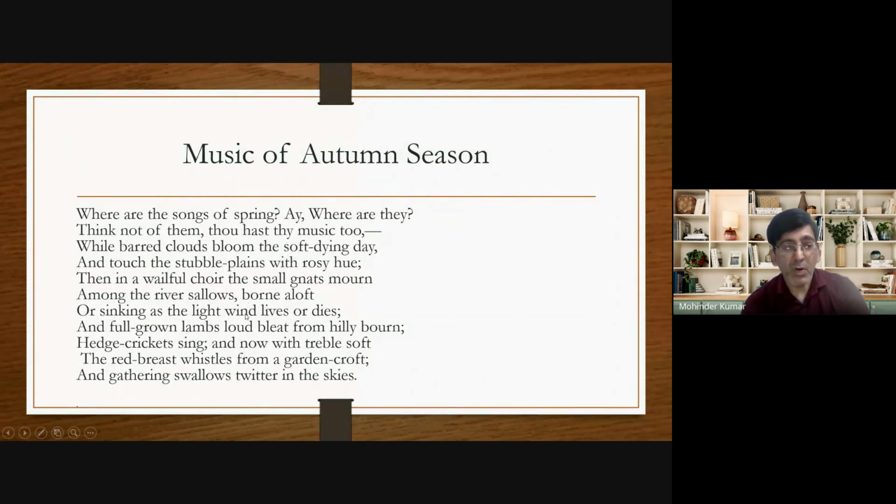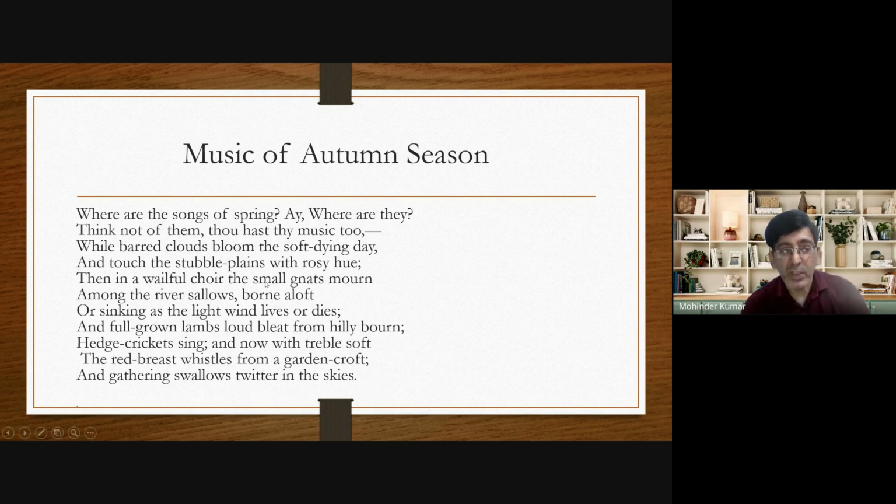Borne aloft or sinking. Borne aloft means high, sinking means low. Their music is getting high and low as the light wind lives or dies. It means with the coming wind their music gets loud, and with the withdrawing wind their music gets low.